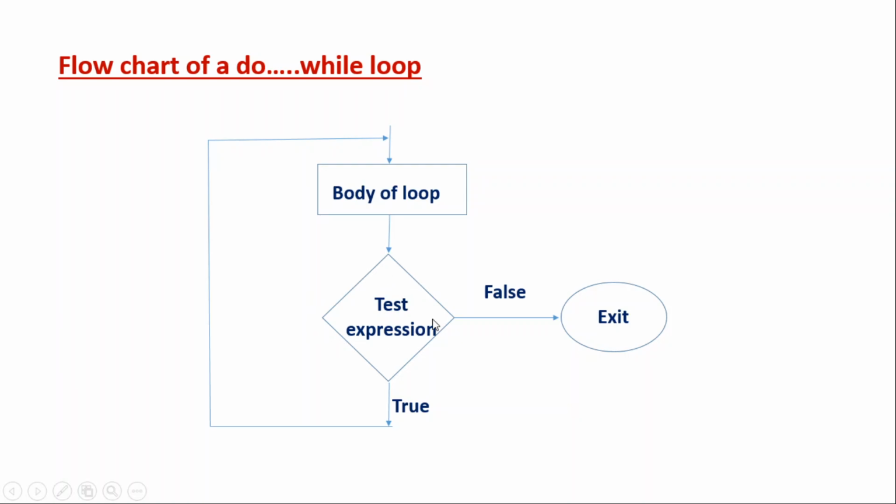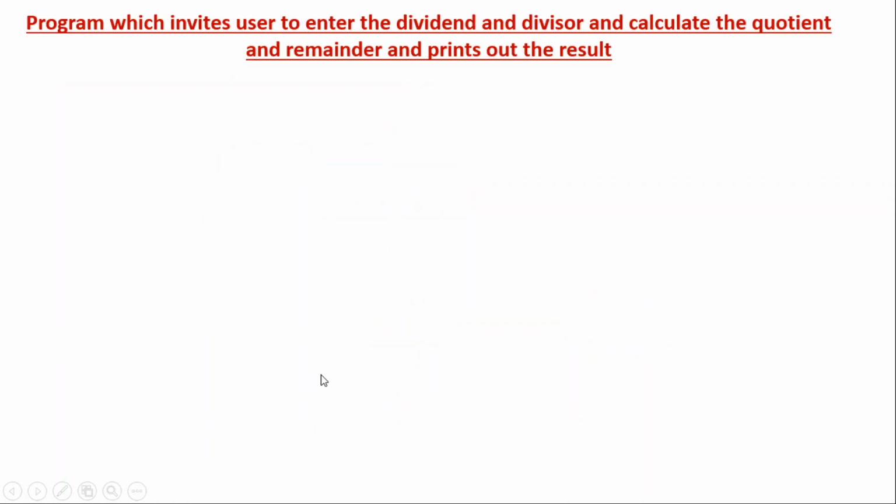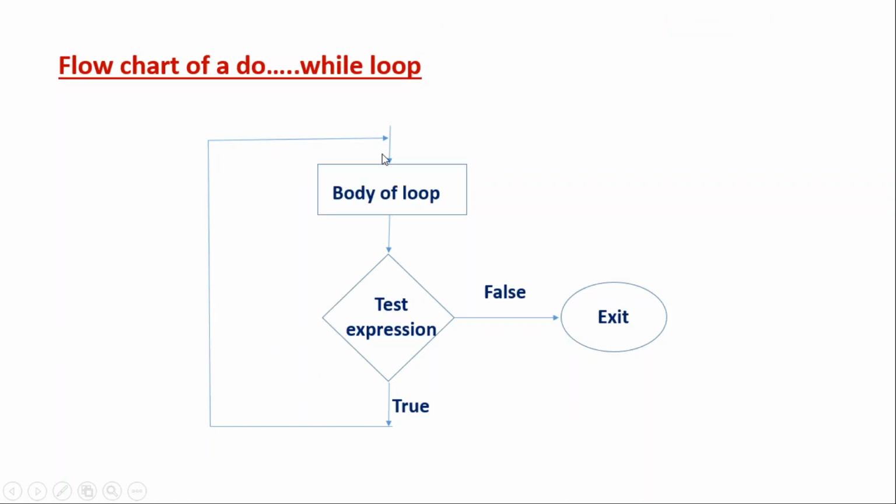Okay, and if the test expression condition is satisfied, if it is true, sorry, then it will flow to the body of the loop. So the control will be given to the body of the loop again. And if the test expression is not satisfied at that instant, then it will exit from the do while loop. So it will exit.